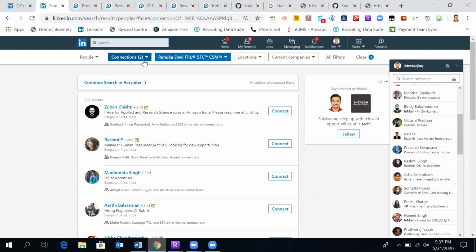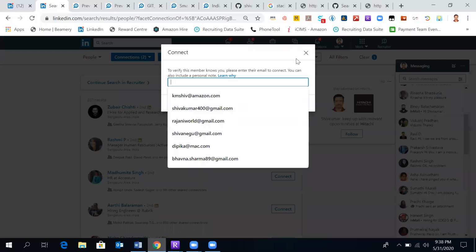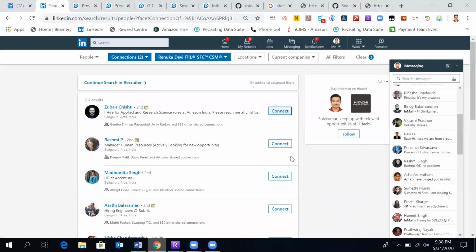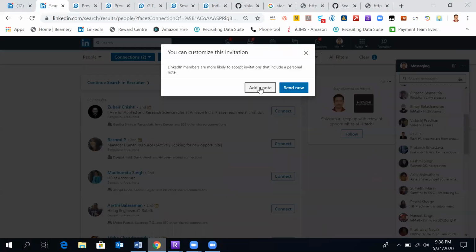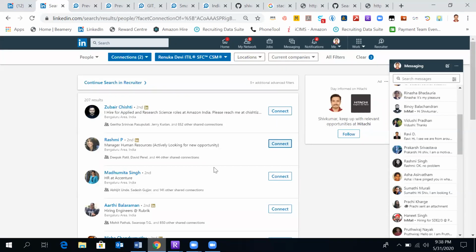To send them a message, I'll have to connect, add a note and send. This is just the invite. It's not a message yet. Unless she accepts my invite and we become first degree connections, we will not be able to chat with each other on LinkedIn. So that's the difference between first and second degree.